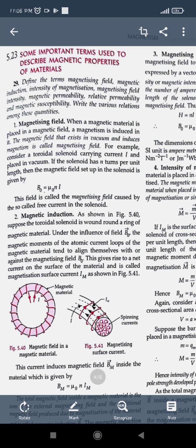For example, if you take a toroidal solenoid, or a solenoid carrying current I, placed in a vacuum and it has n turns per unit length, then the magnetic field in the solenoid is given by B equals mu naught n I, where n is the number of turns per unit length and I is the current. So this field B is said to be the magnetizing field, that is the field which exists and tries to induce the magnetism. Now, what is magnetic induction?